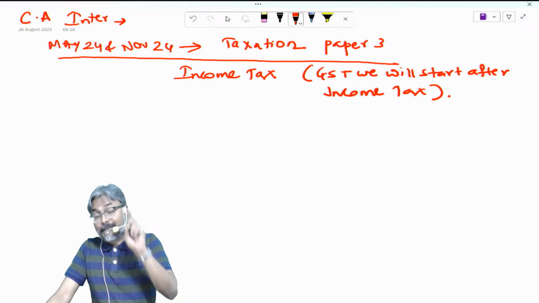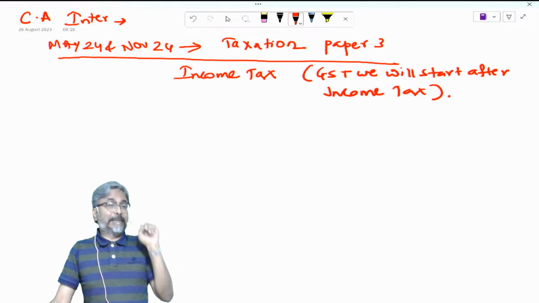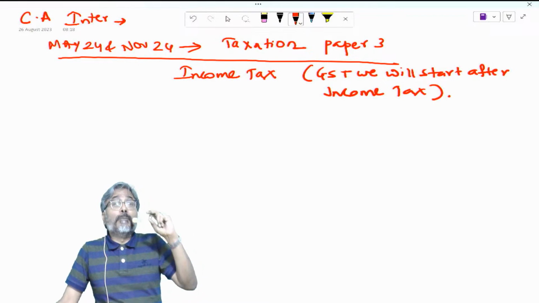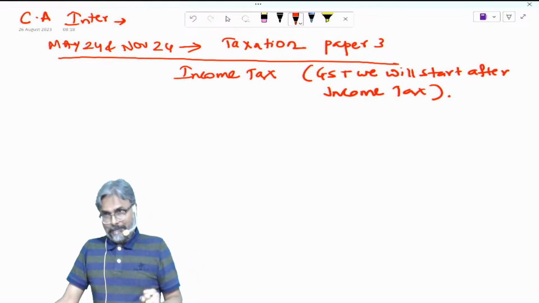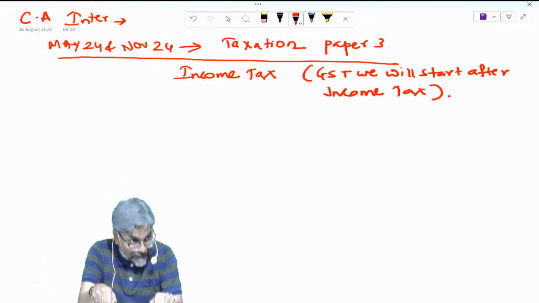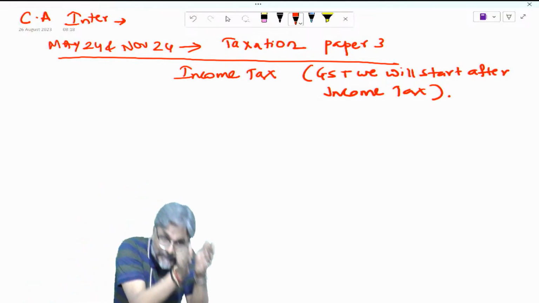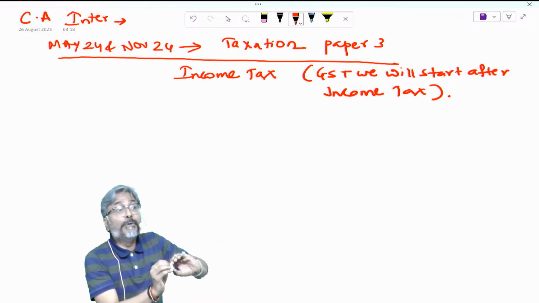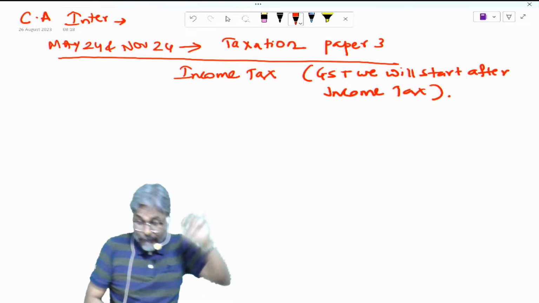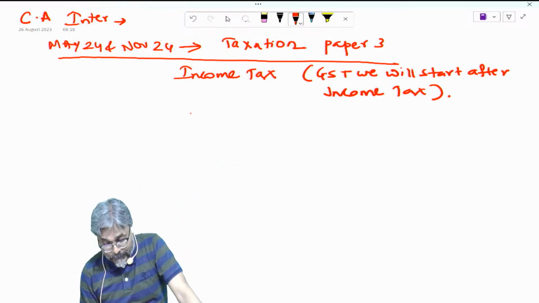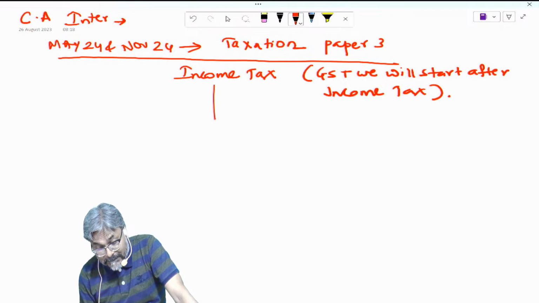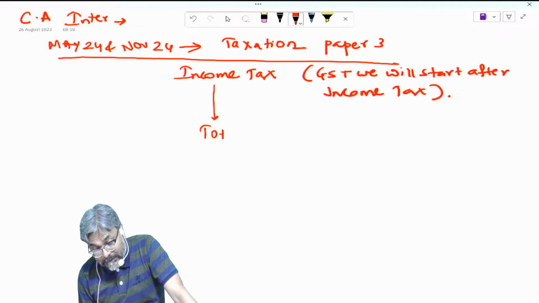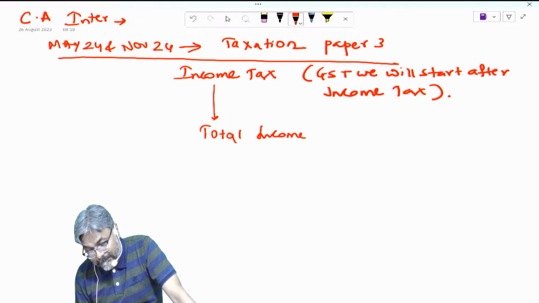Students, till yesterday I told you, in income tax, the most important thing is to compute what? Compute the total income. The total income of a person for a previous year, which is the financial year, will be computed in the next year. Again I'm repeating this. The first step is to calculate the total income of a person.